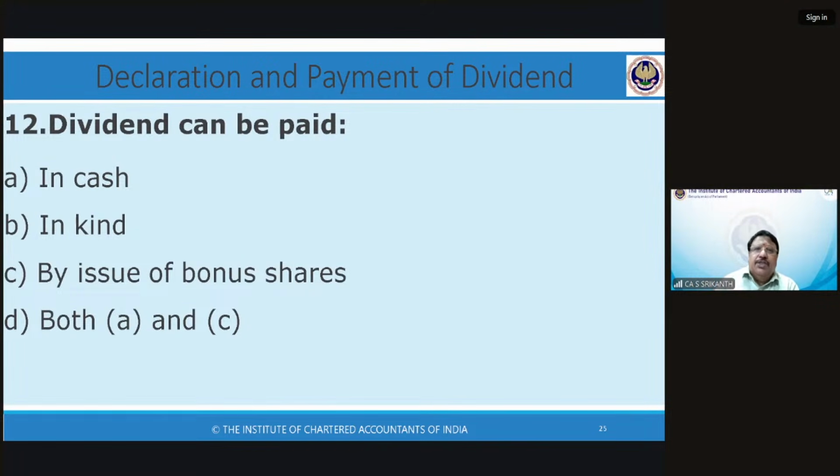Dividend can be paid in cash, in kind. In kind. So, if you are a company manufacturing chocolates, you give chocolates instead of giving me. Just send a hamper. I don't think so. You can't do that. Issue of bonus shares. See, what they are trying to do here is there are two types of dividend: cash dividend and dividend by issue of equity shares.